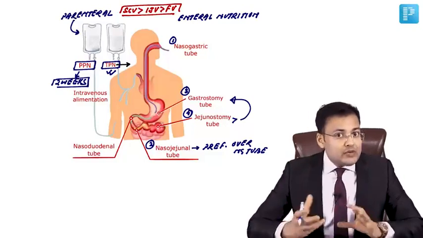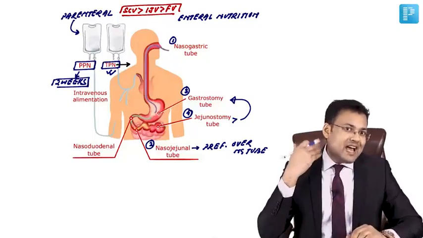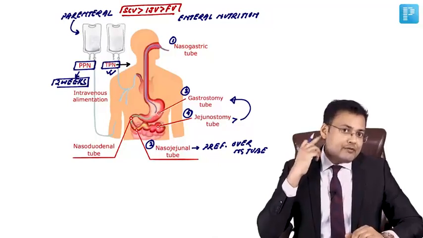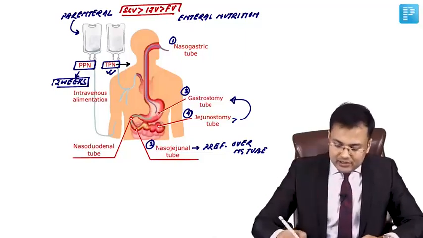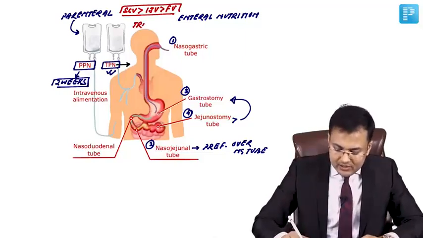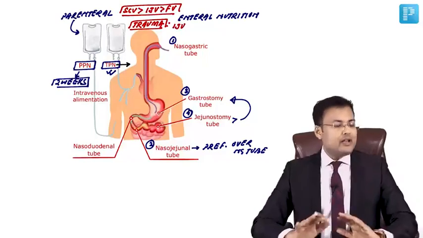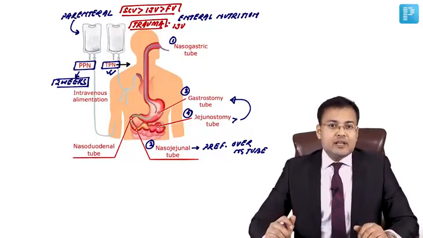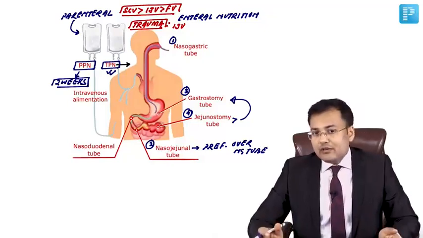Sometimes you get a twist in the question: in trauma patients, because of easy accessibility and lesser time required, the preferred vein for TPN is the internal jugular vein. If nothing is mentioned, it's subclavian, then internal jugular, then femoral vein.